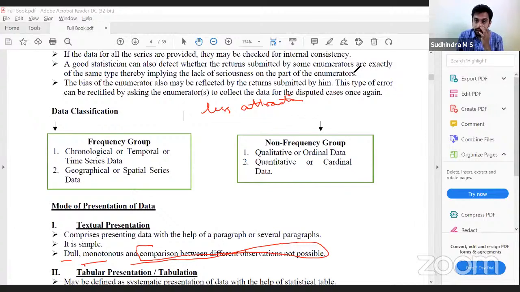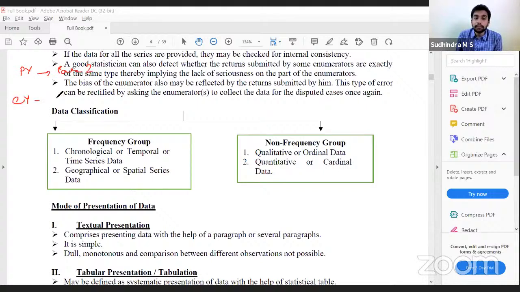If I have previous year data in paragraph 2 and current year data in paragraph 3, then I have to go back to paragraph 2 and come back to paragraph 3 for comparison.